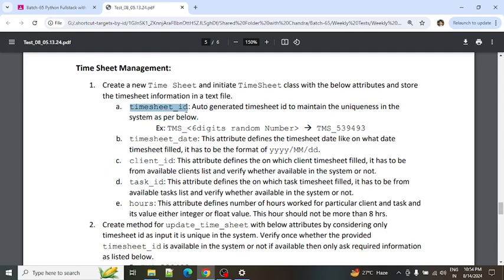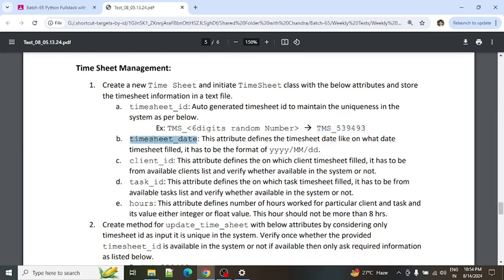The timesheet ID is an auto-generated ID, as we already discussed, a similar concept to the client, the task and the employee. And this is the sample timesheet ID that has to be generated: TMS underscore followed by a 6-digit random number.